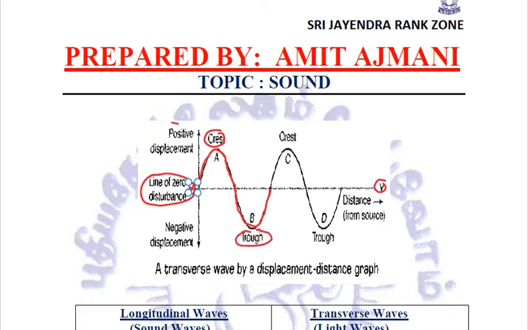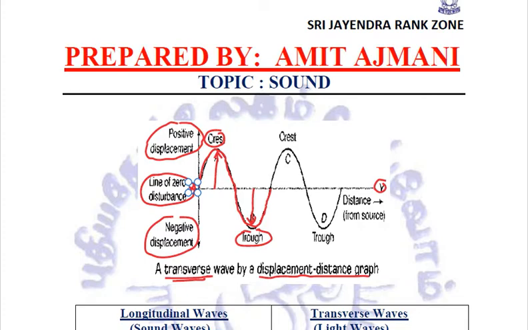The crest shows the positive displacement, that is above the line of zero displacement, and the trough is the negative displacement, that is below the line of zero disturbance. This is a displacement distance graph through which we are representing a transverse wave.